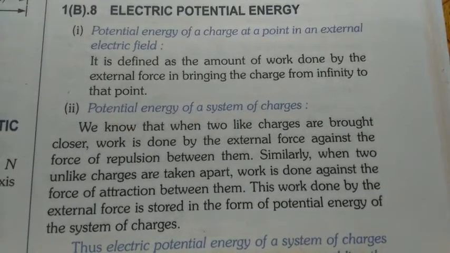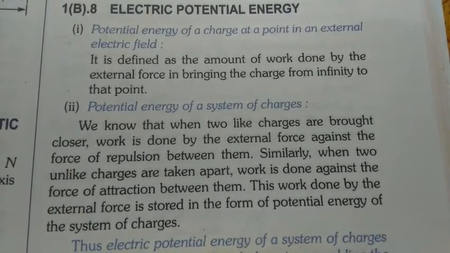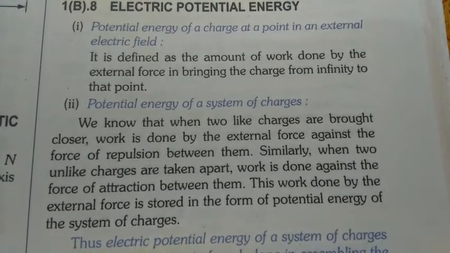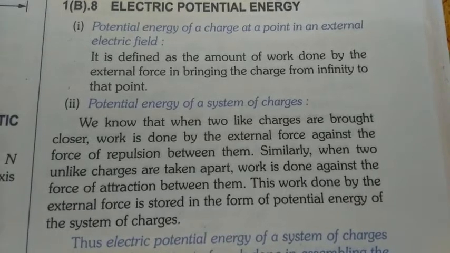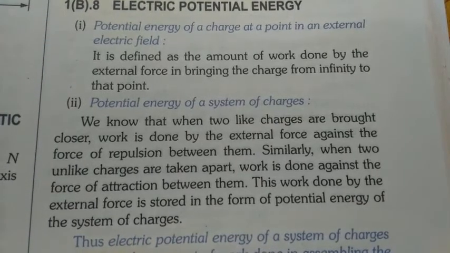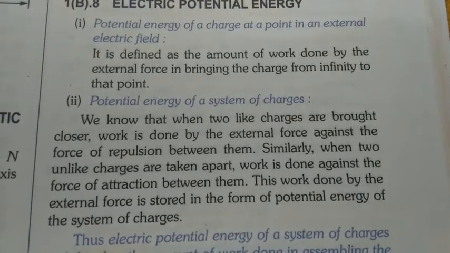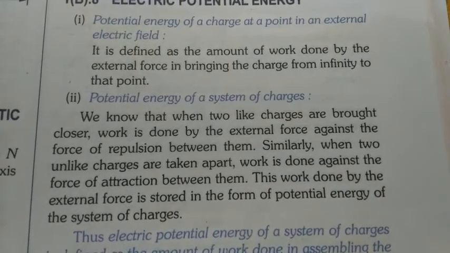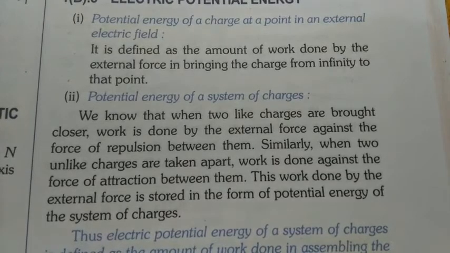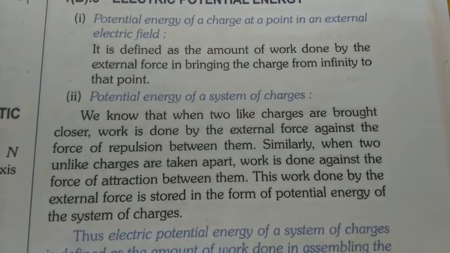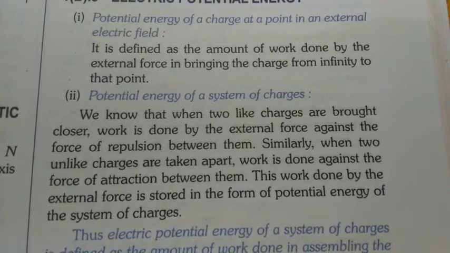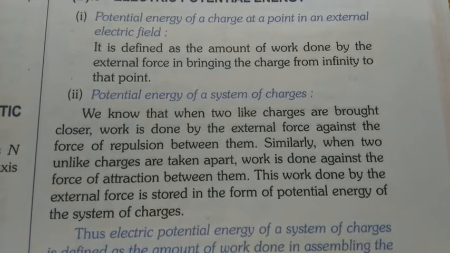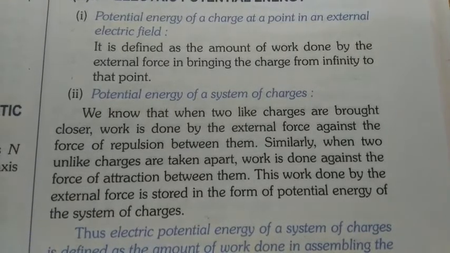So the first one, potential energy of a charge at a point in an external field, is defined as the amount of work done by the external force in bringing the charge from infinity to that point. This we have already discussed. And the second one is potential energy of a system of charges. Here we know that when two like charges are brought closer, work is done by the external force against the force of repulsion between them. That we have discussed in case of potential difference. Similarly, when two unlike charges are taken apart, work is done against the force of attraction between them.